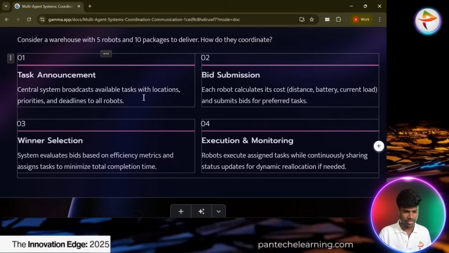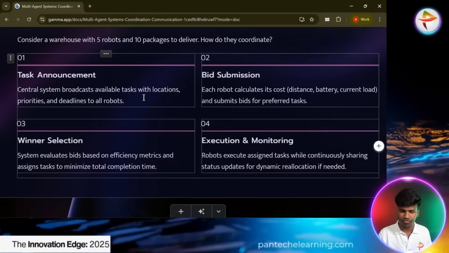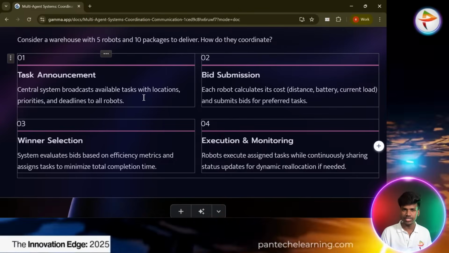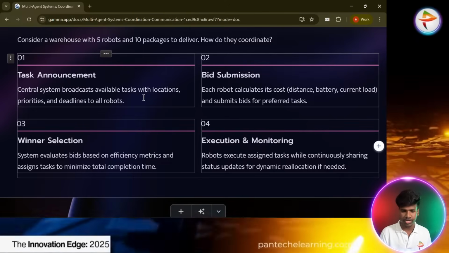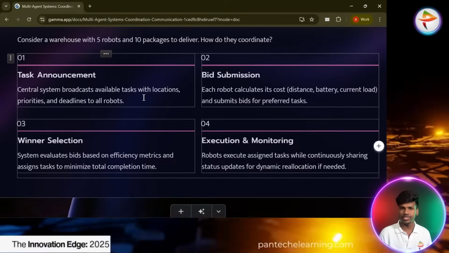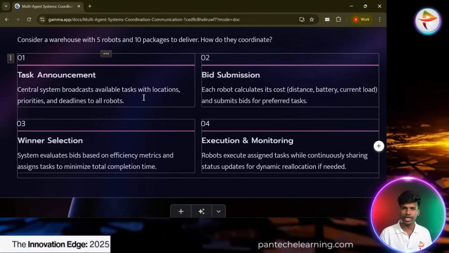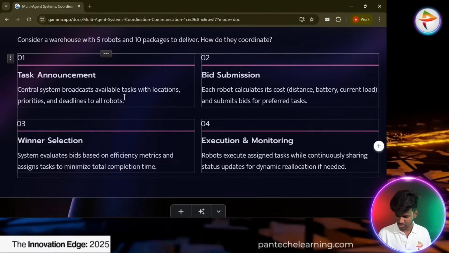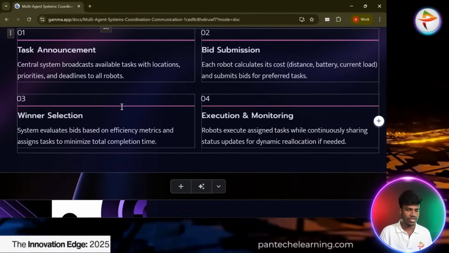So next one is bid submission. That is, each robot calculates its cost, distance, battery, current load, and submits bids for the preferred task. So based on the task, they have to do a self-analysis. How much distance is there? With the help of the navigation, like Google Maps, they analyze the distance to our destination. For the battery, they ask the car device how much fuel is there. Based on fuel range, we have to increase or decrease the speed. Current load: how much load we can carry, which affects our speed. So this is the way we follow bid submission. Each one has to follow their own work.